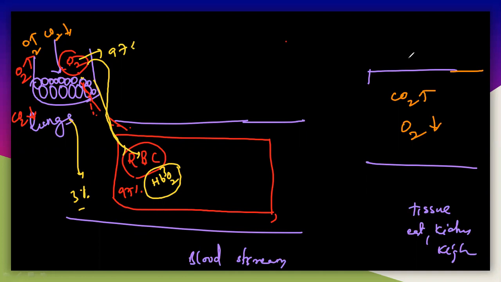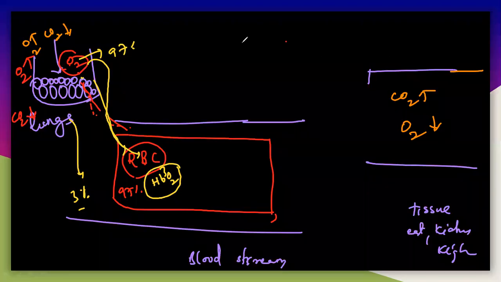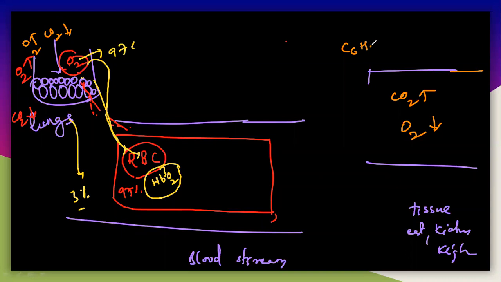Why is the CO2 increased here? What is the reason for the increase of CO2? Take the example of C6H12O6, glucose, which breaks down into CO2 plus water and ATP. The glucose breaks down into CO2 and water with ATP molecules.